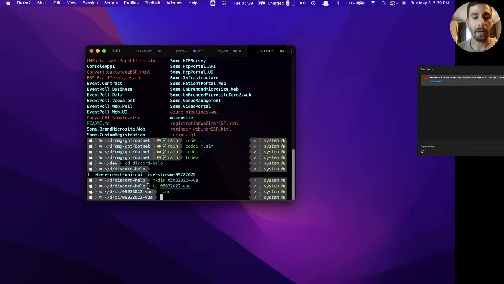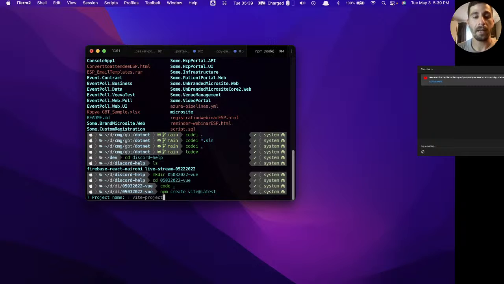All I did so far was I created this folder. It has today's date and then Vue. So to create a Vite app, or we're going to do a Vue.js app, but with Vite as the bundler, Vite is going to bootstrap the application for us. It's as simple, assuming you have Node and npm installed already. You can just type npm create vite@latest. And this will bring up a CLI tool for putting together your application.